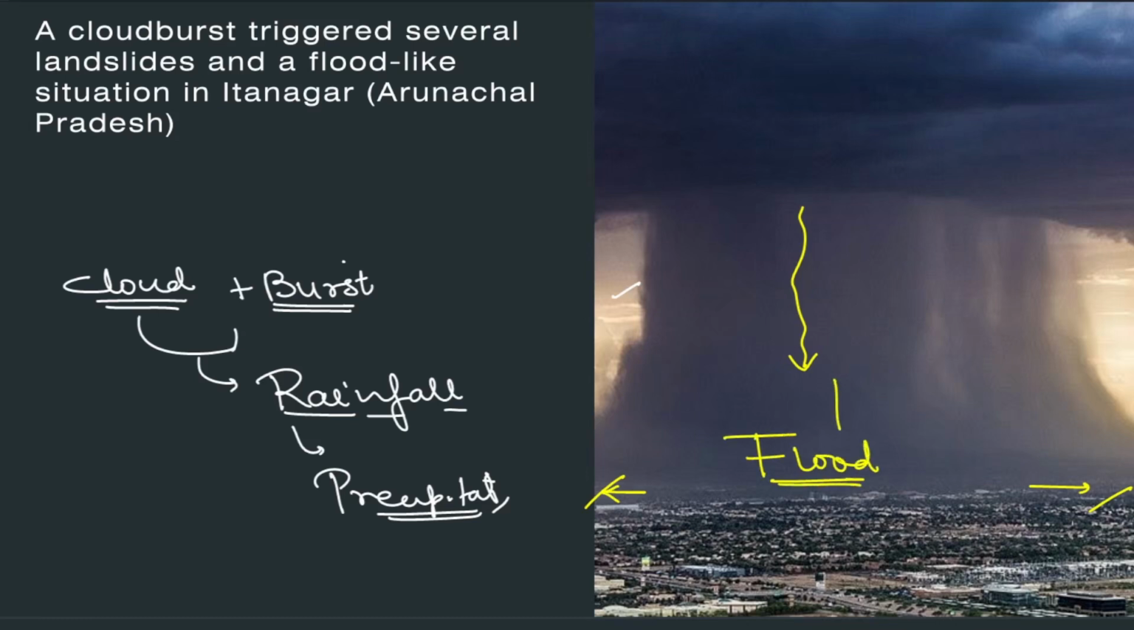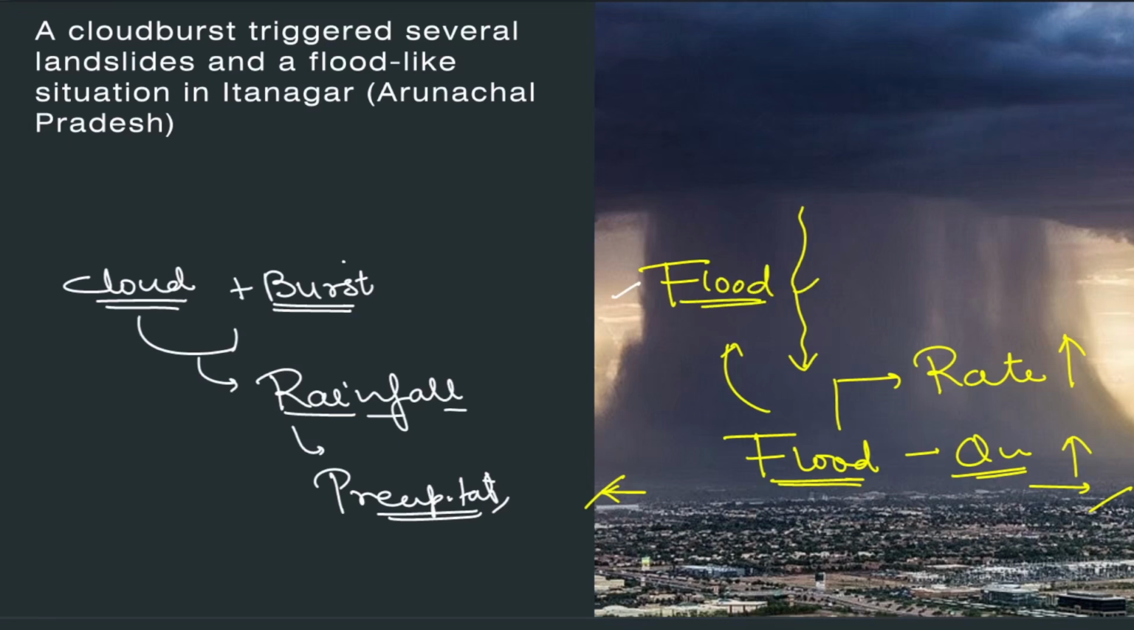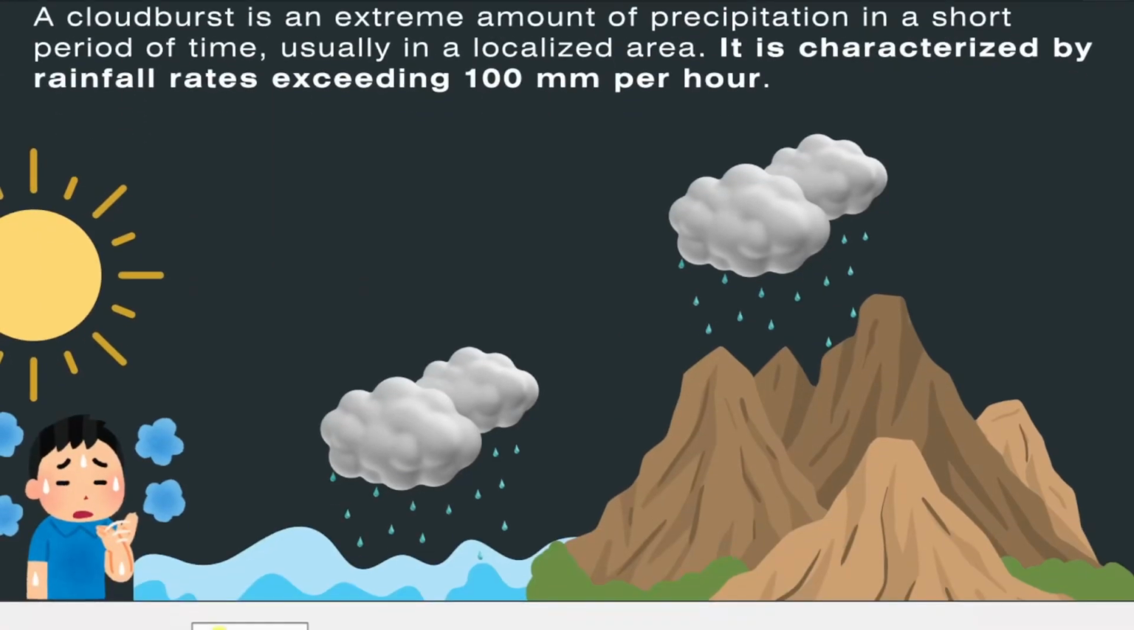Two factors are there. First, the rate of the rainfall is very high. Secondly, the quantity of the water falling is very high. So it results in a flood-like situation. All right, so a cloudburst triggered several landslides and a flood-like situation in Itanagar, Arunachal Pradesh. So a cloudburst is an extreme amount of precipitation in a short period of time. As I told you, time is less and rainfall is more. So this is known as a cloudburst.